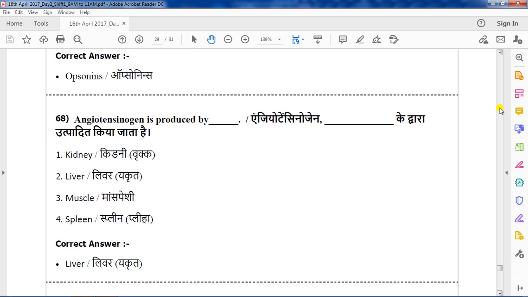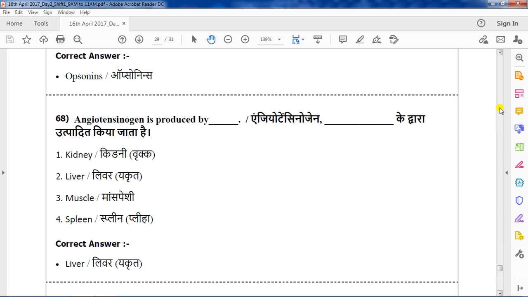We know that angiotensinogen is converted into angiotensin 1 by the action of renin, which is produced from the kidney. Renin is produced from the kidney, but angiotensinogen is produced from the liver. Once angiotensinogen is converted into angiotensin 1, it is again converted into angiotensin 2 by angiotensin converting enzyme.